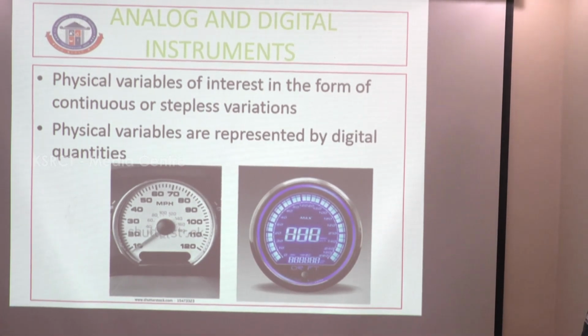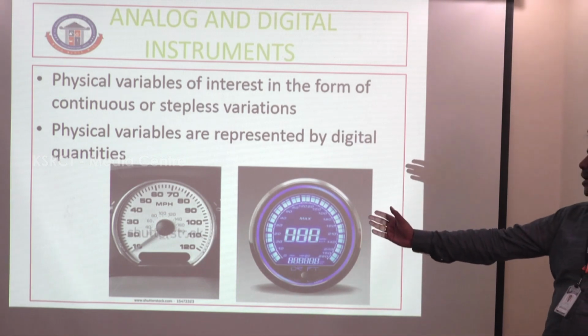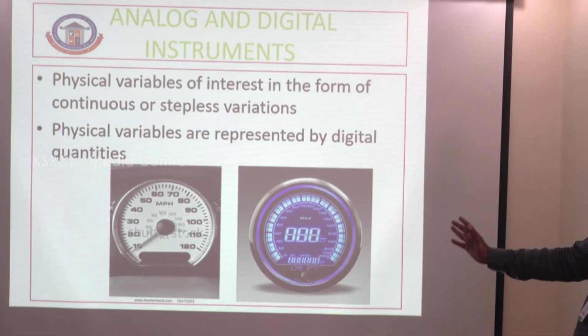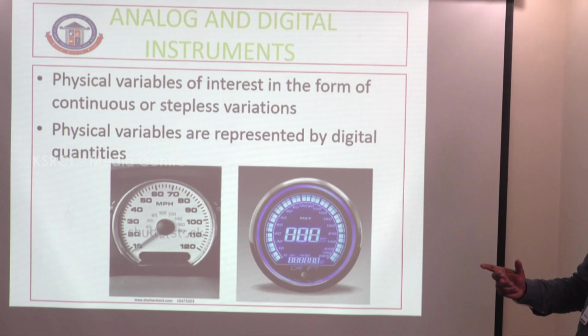This is analog and digital. The analog is the oldest version. This is the latest, which can measure the speed of the vehicle digitally.